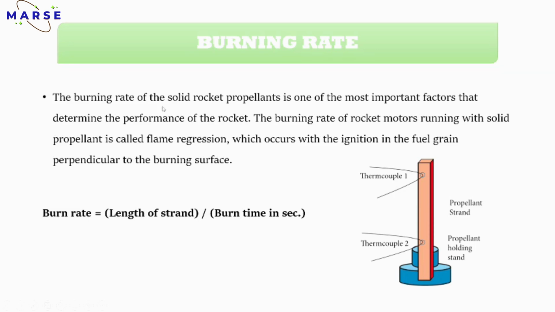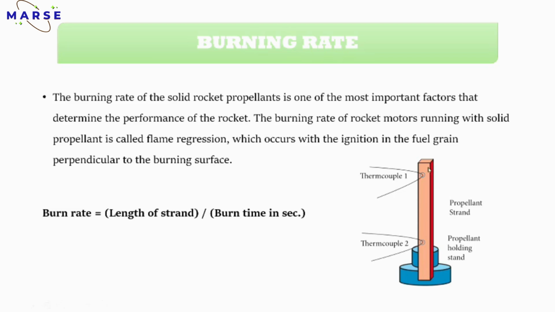The burning rate of the solid propellant is one of the most important factors that determine the performance of the rocket. The burning of the solid propellant in a rocket motor is called flame regression, which occurs with the ignition in the fuel grain perpendicular to the burn surface. So the flame burns perpendicular to the burning surface.